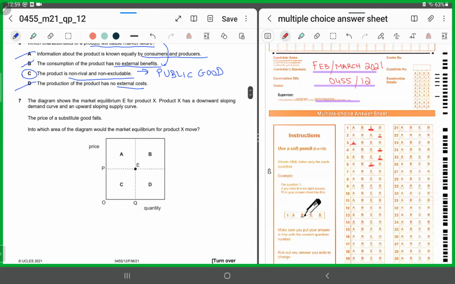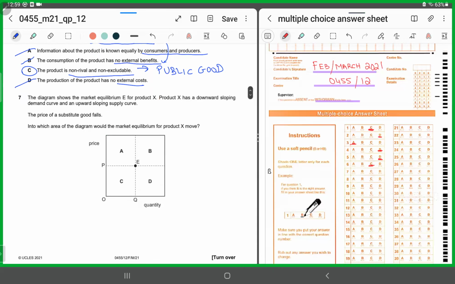Number 7. The diagram shows the market equilibrium E for the product X. Product X has a downward sloping demand curve. So if it has a downward sloping demand curve, it would be something like this. And it has an upward sloping supply curve. So again, it has to be this. So E is the equilibrium. You can label the diagrams as D and S.